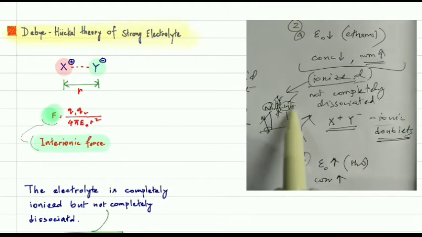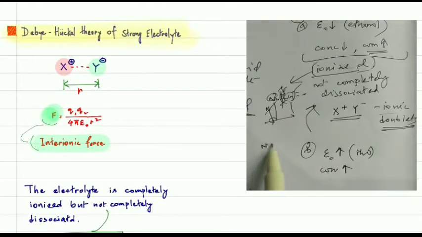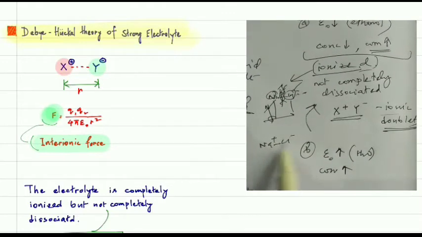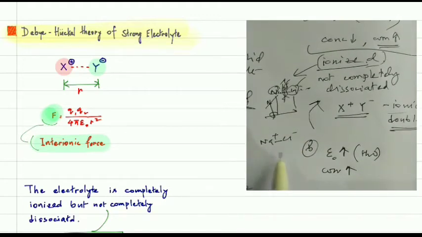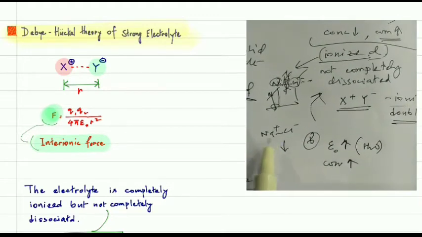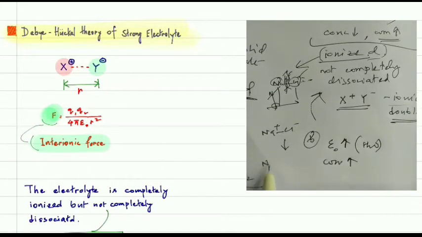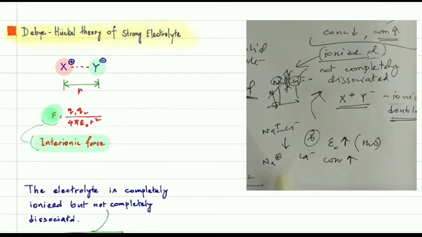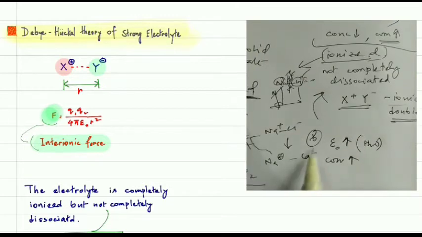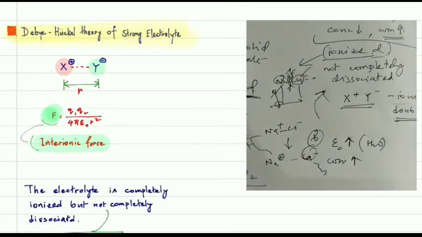Let's suppose this is sodium chloride in the crystal: it is ionized but not dissociated. When we add this in water, they go far from each other and are dissociated, because the interionic force is less. So they can move freely, the sodium can move freely and chloride can move freely. So they are dissociated. Understand?